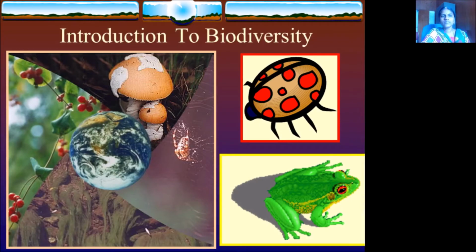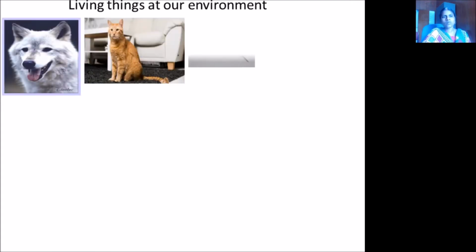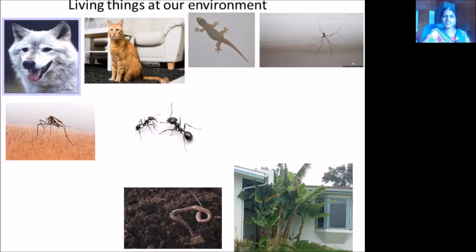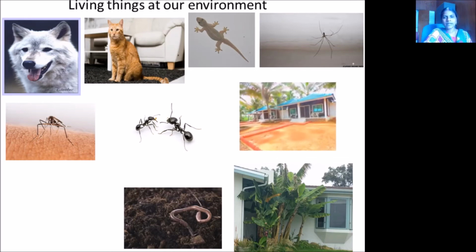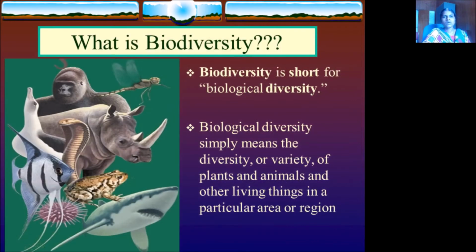Okay, so let us have an introduction to biodiversity. What is biodiversity? We may see many living things in our environment. A dog, a cat, a spider, a lizard, mosquito, snake, snail, plants, plantain tree, coconut tree and butterfly, whatever. So there are a lot of living things in our environment. So these living things diversify themselves to live together.